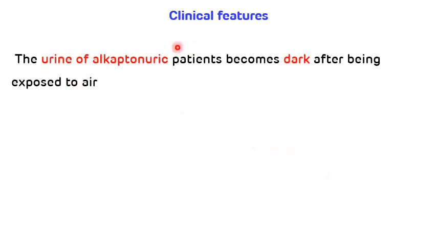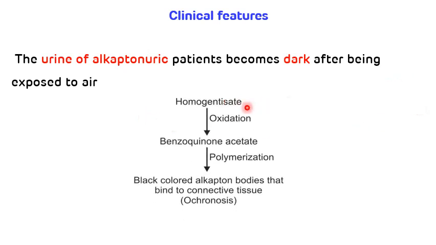Now, what are the clinical features? So the first important and characteristic feature of alkaptonuria is that urine of alkaptonuric patients becomes dark after being exposed to the air. That is because in contact with oxygen, homogentisate will be oxidized into benzoquinone acetate, and this benzoquinone acetate will be polymerized into the black color alkapton bodies, and that will give rise to the dark color of the urine. So that is the first important clinical feature of alkaptonuria.